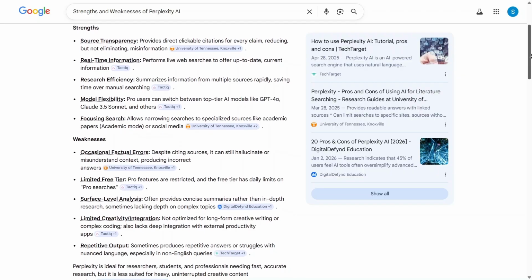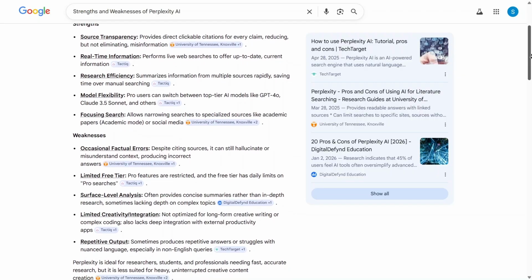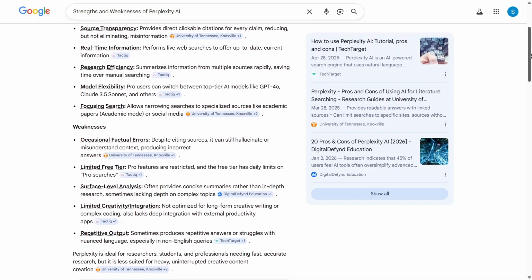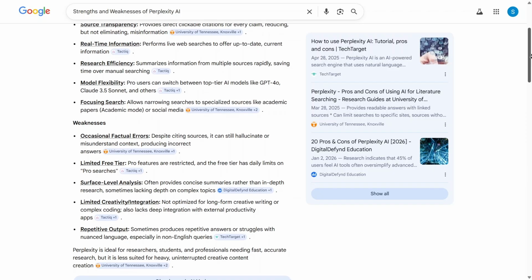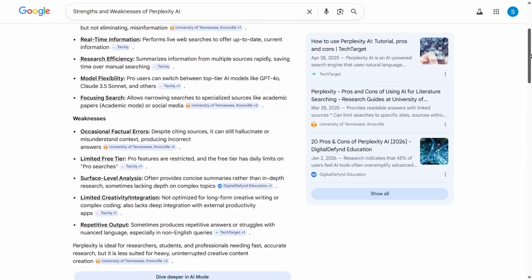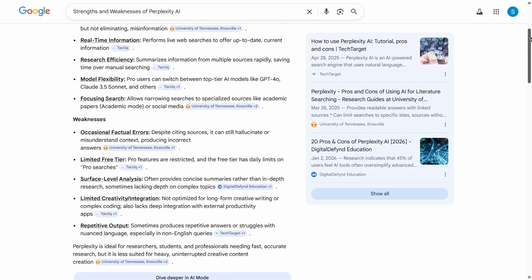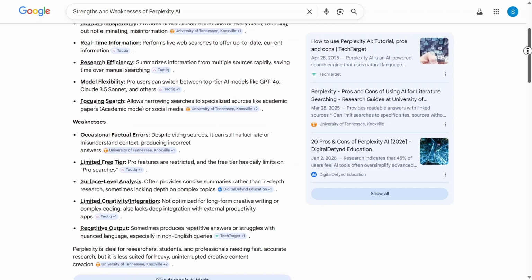Additionally, while it is excellent for gathering quick facts, it sometimes provides surface-level analysis that lacks the deep creative depth or complex coding capabilities found in more specialized AI applications. Finally, the tool's integration with external productivity software is currently somewhat limited, and I have noticed that it may occasionally produce repetitive or less nuanced responses when dealing with non-English queries or highly complex context.